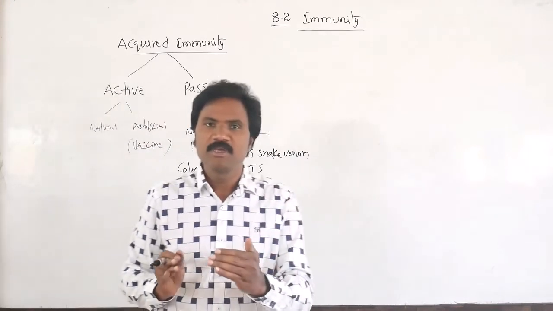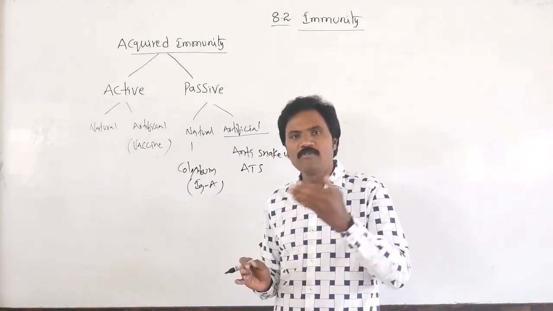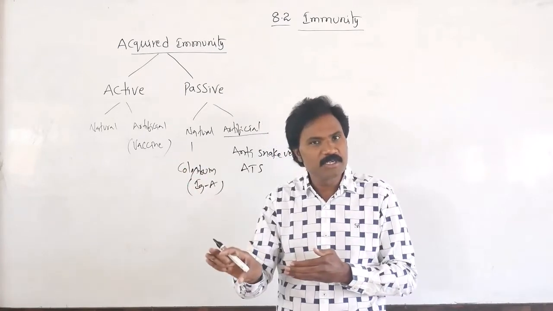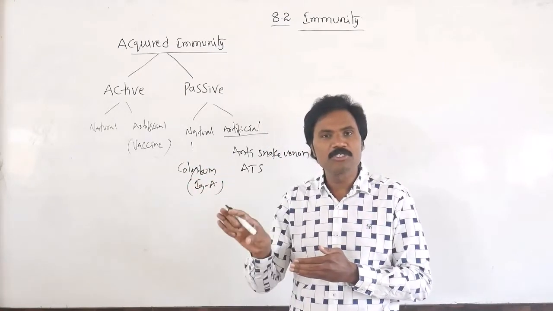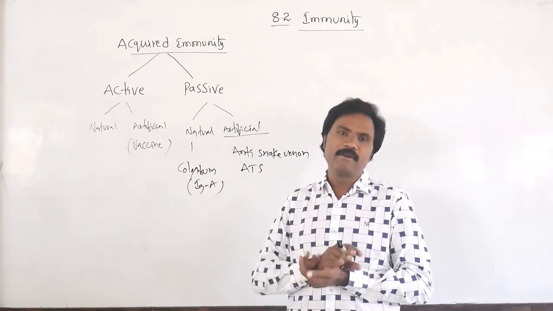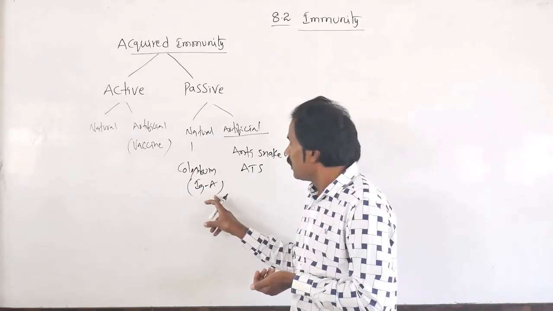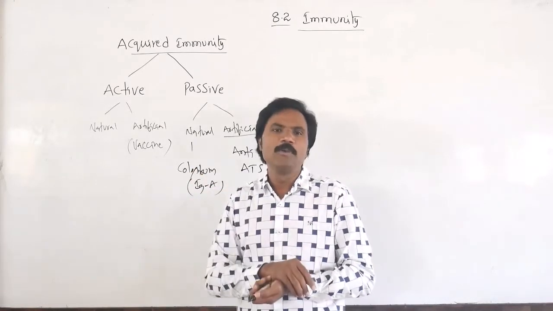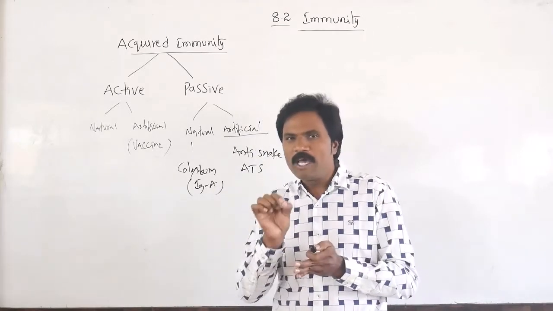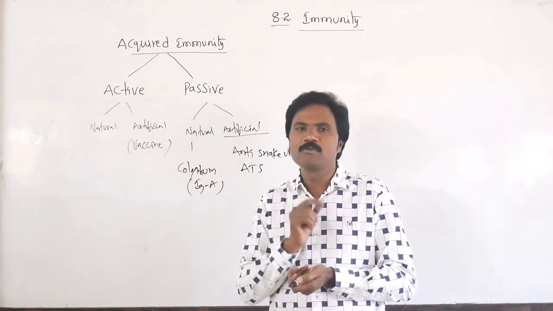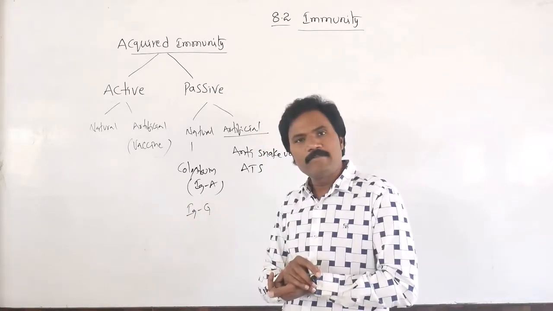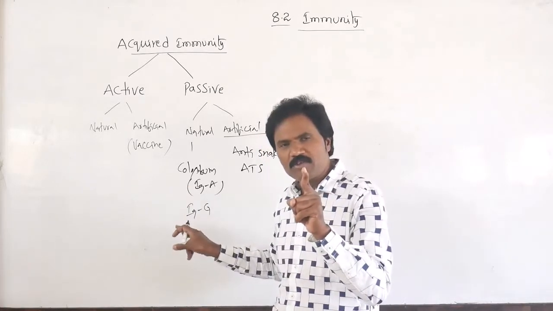It is a protection, a prevention without entering. Even if the pathogen enters, the protection is already there. So through mother's milk, up to six months, it acts in a very crucial, vital role, protecting the baby from infection by any disease. That is immunoglobulin A. Apart from this, one more immunity is spread from the pregnant mother to the infant through the placenta. Only one immunoglobulin is transferred. What is the name of that immunoglobulin? That is immunoglobulin G. One and only. There is a minor difference, very, very important.